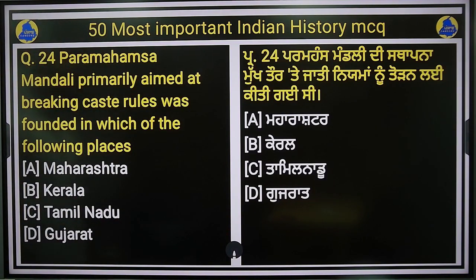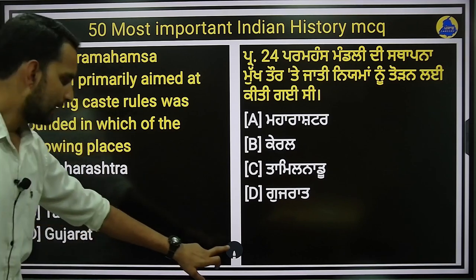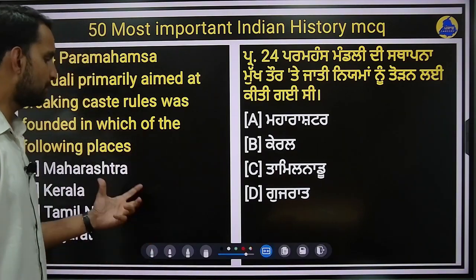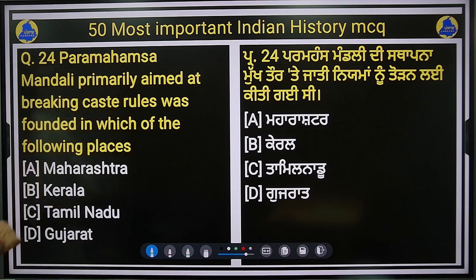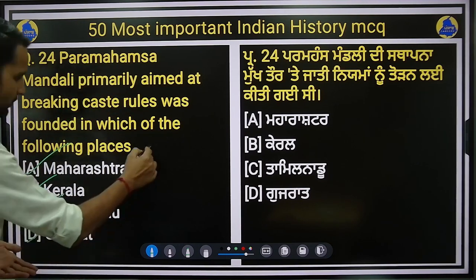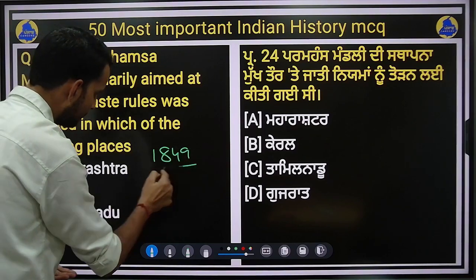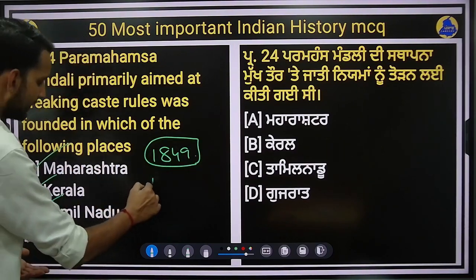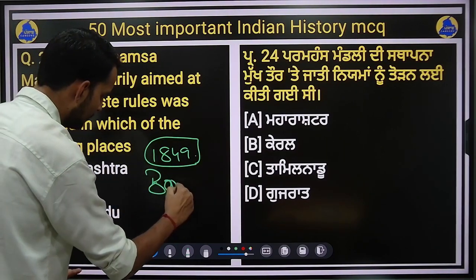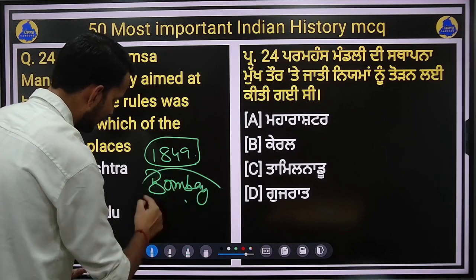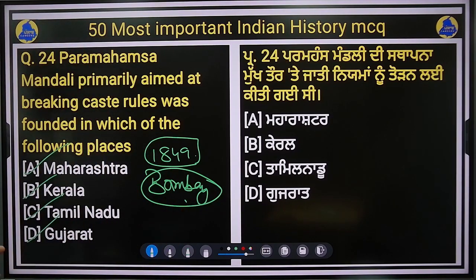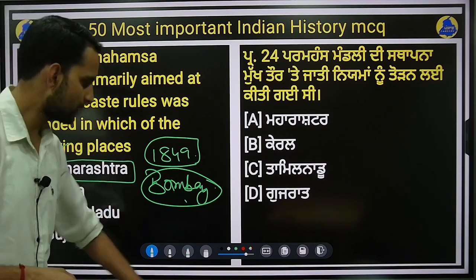Paramahans Mandali, primarily aimed at breaking caste rules, was founded in which of the following places? So an important social organization, Paramahans Mandali. It was founded in Maharashtra, Kerala, Tamil Nadu or Gujarat. So let me tell you, it was founded in 1849, right? And it was founded at Bombay. So option A, Maharashtra will be the right answer for this, right?